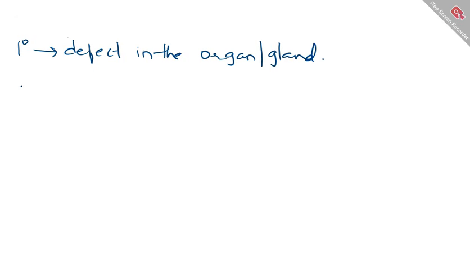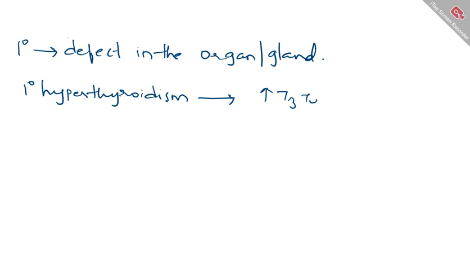Primary hyperthyroidism means that you are having elevated levels of T3, T4, and that is why you are having hyperthyroidism. Primary is because these elevated levels of T3, T4 are due to some anomaly in the thyroid gland.